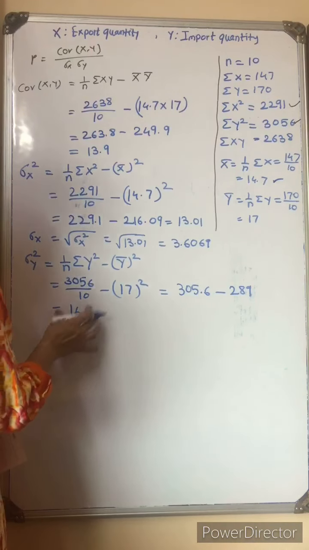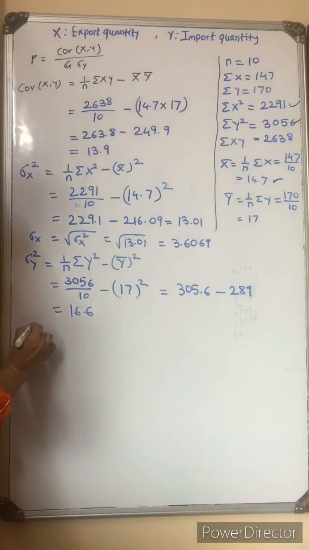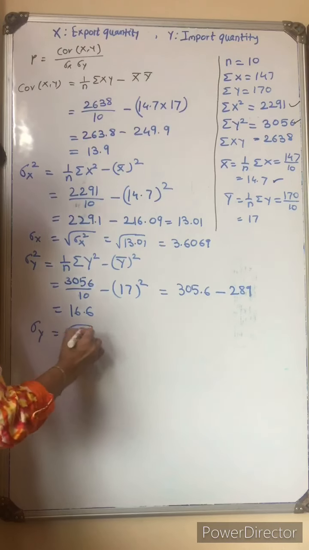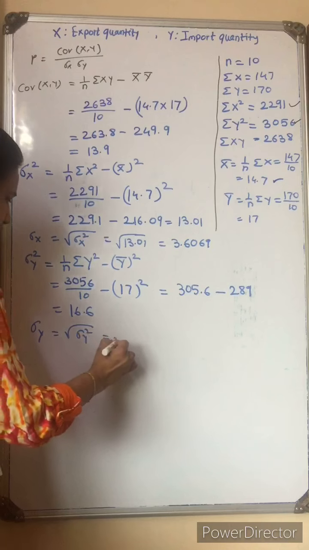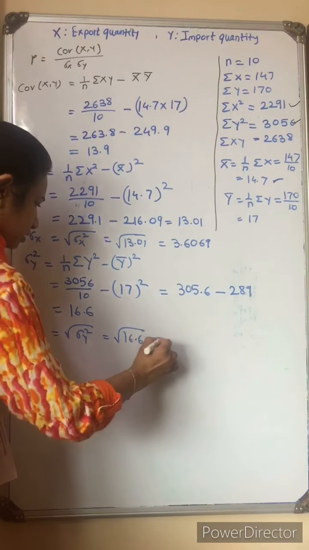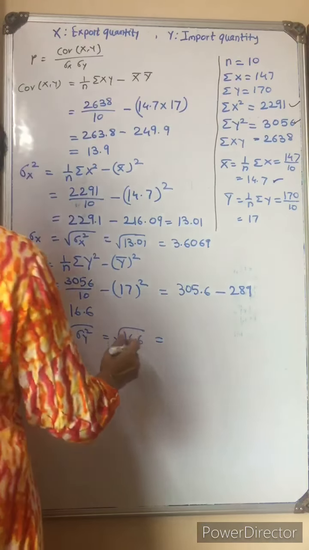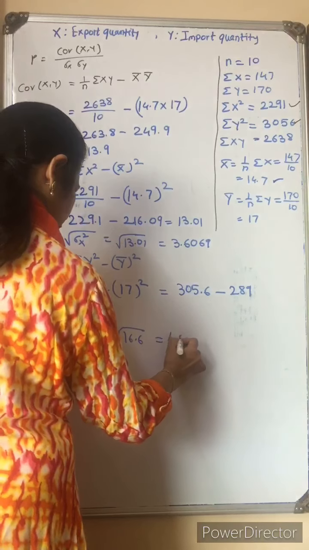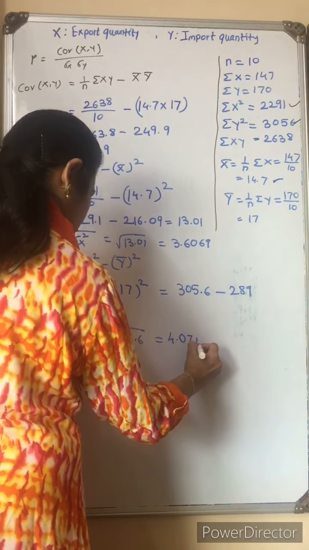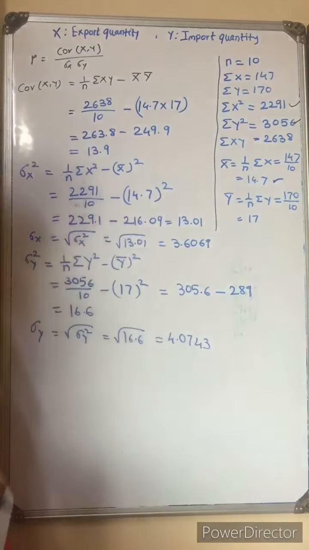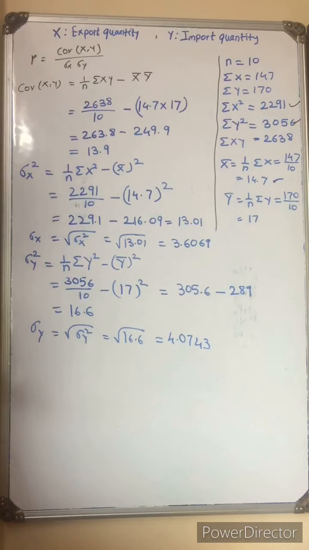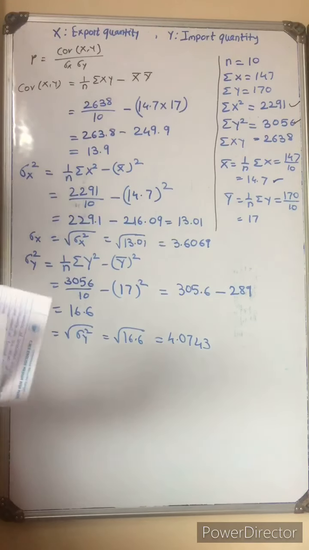This is the variance of y. We need sigma y, which is under root of sigma y square, which is under root of 16.6, and the answer we got is 4.0743.